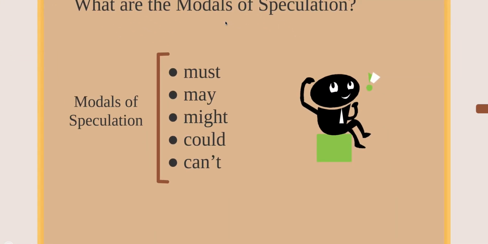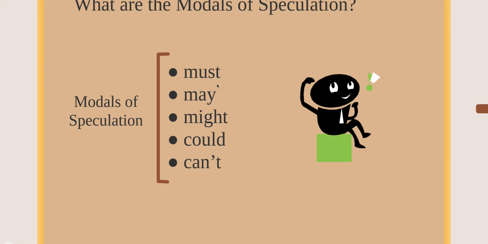We have multiple modal verbs, as I was telling you at the very beginning of the class, but the modal verbs of speculation are just 5. This is just a specific group, and that's the reason why we just have 5. In this case, the modals of speculation are must, may, might, could, and can't.